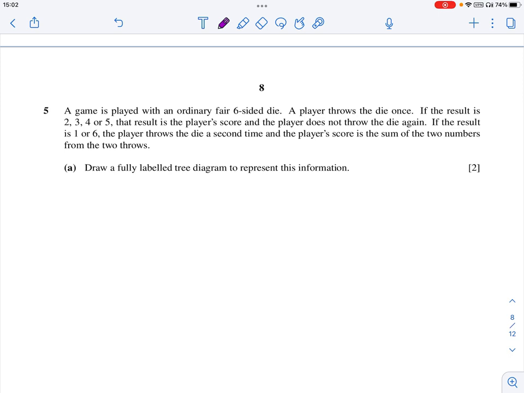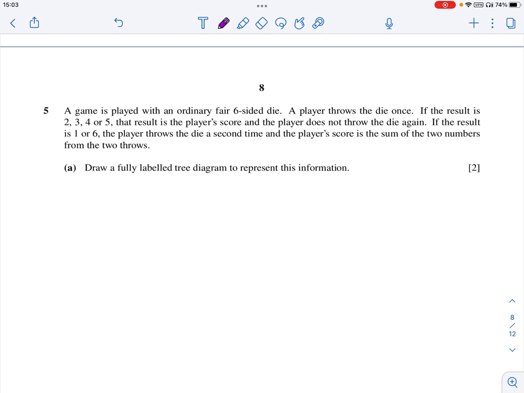Question number 5. A game is played with an ordinary 6-sided die. The player throws the die once. If the result is 2, 3, 4 or 5, that result is the player's score and the player does not throw the die again. If the result is 1 or 6, the player throws the die a second time, and the player's score is the sum of the two numbers from the two throws.